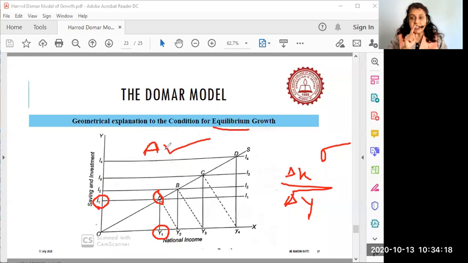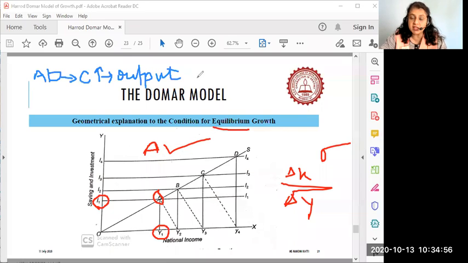Now when it is in equilibrium at point A, the activity begins. With this level of income, what are people going to do, class? People are going to create aggregate demand. So aggregate demand, which means consumption in the economy, will begin to increase, and it will absorb the output that has been produced in the economy.